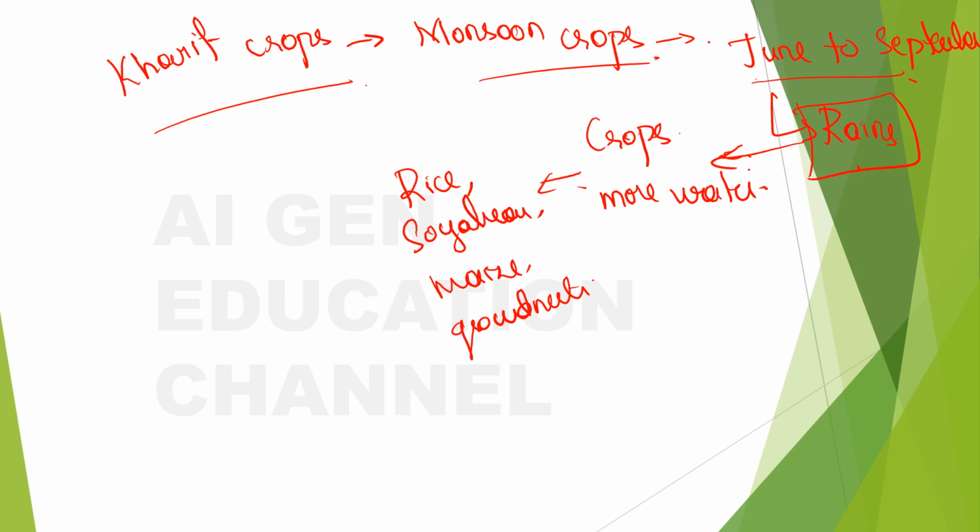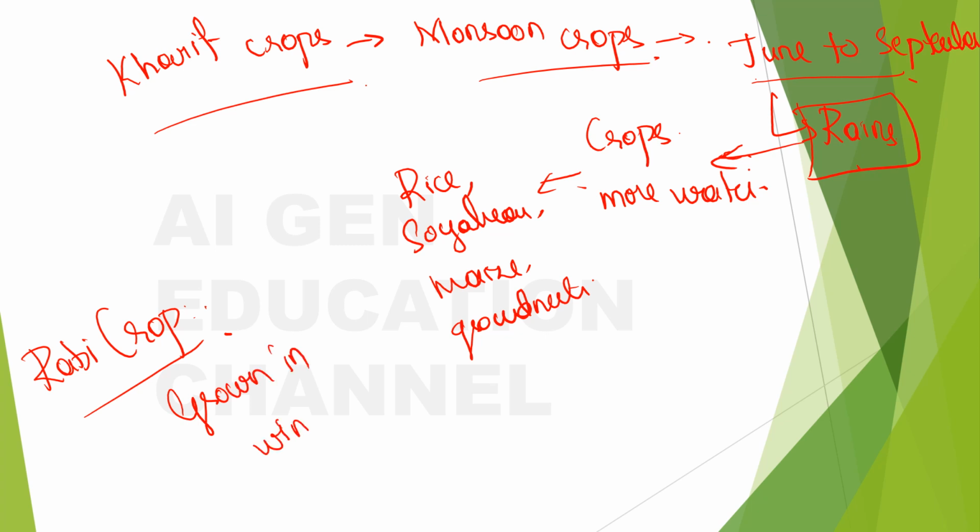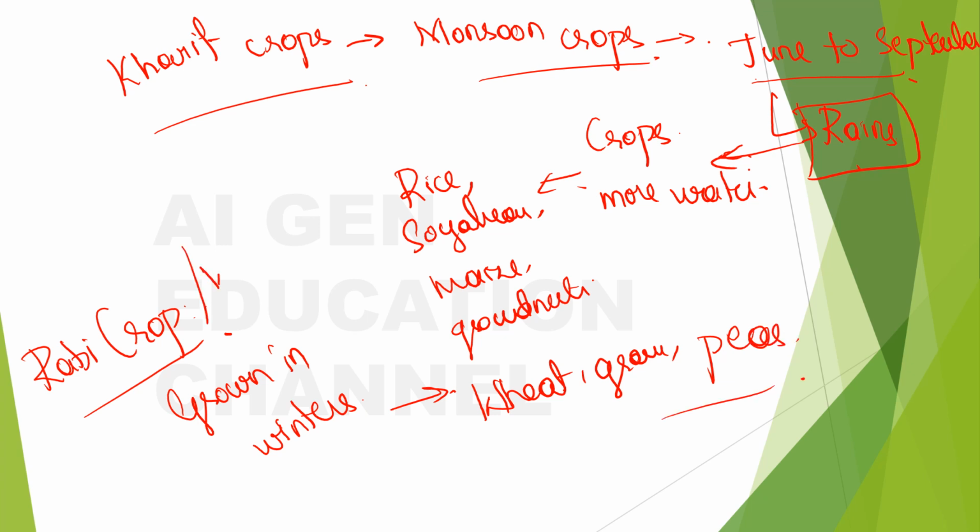And what are the other type of crops? The other type is called rabi crop, right? So what about this rabi crop? It is grown in winters, right? In winters. And what are the examples? Wheat, gram, peas. All these are examples of rabi crop, or also called winter crops.